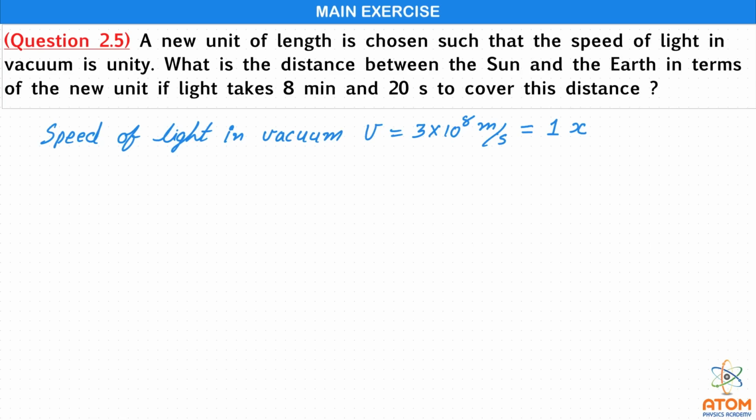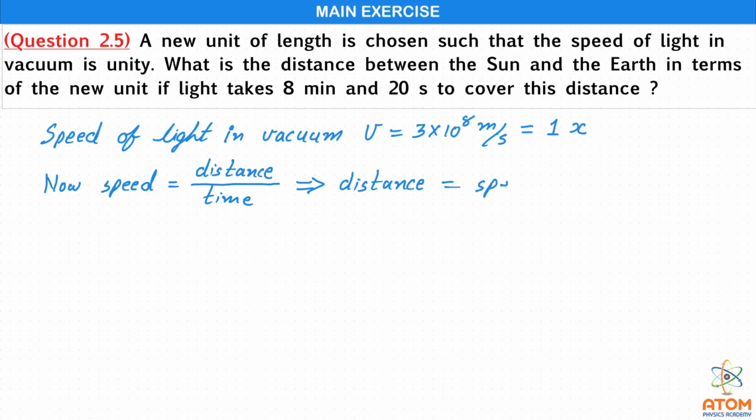Okay, now we know that speed is distance upon time. And so from this we can write that distance is equal to speed into time.